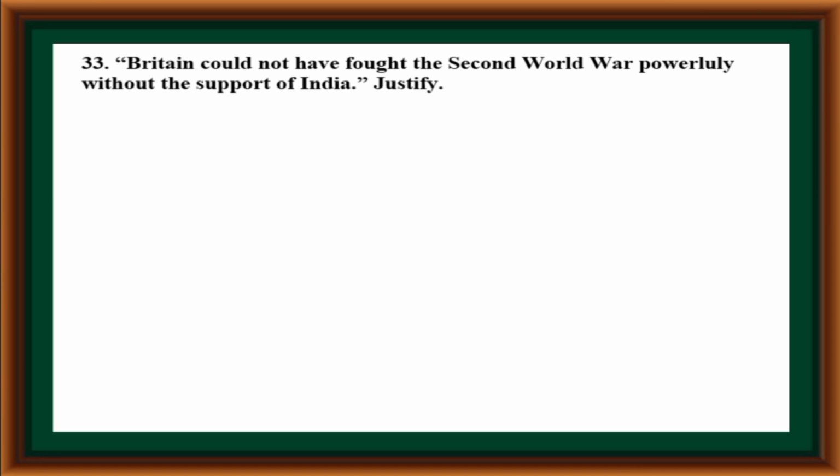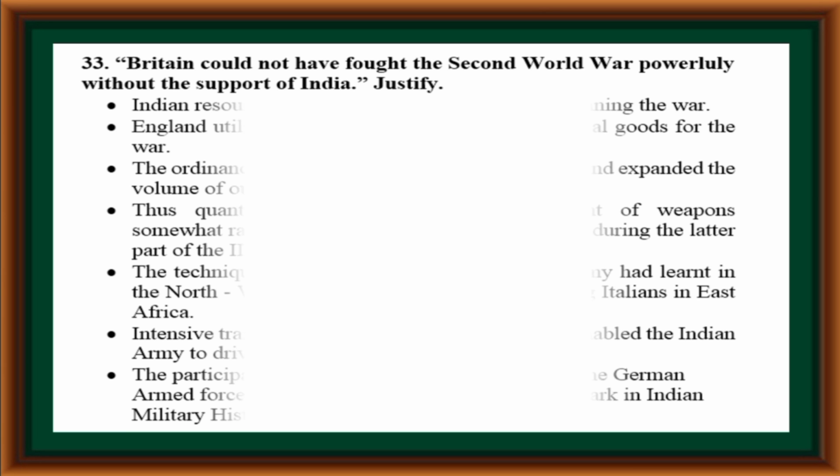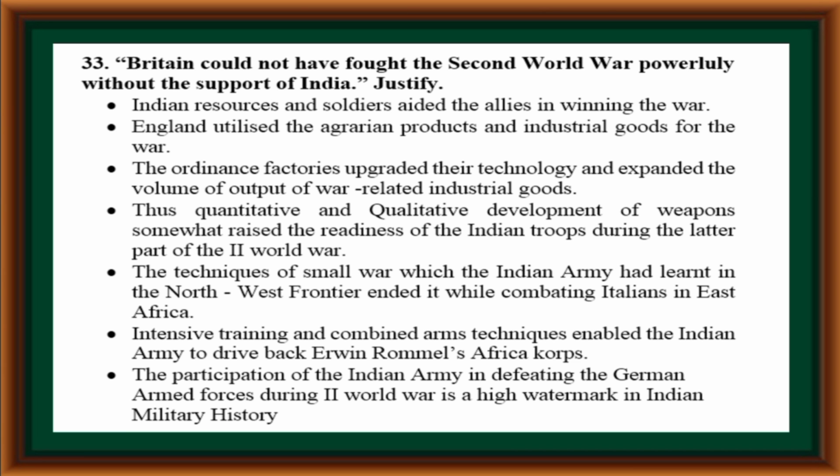Britain could not have fought the Second World War powerfully without the support of India. Justify. Indian resources and soldiers aided the Allies in winning the war. England utilized the agrarian products and industrial goods for the war. The ordnance factories upgraded their technology and expanded the volume of output of war-related industrial goods.